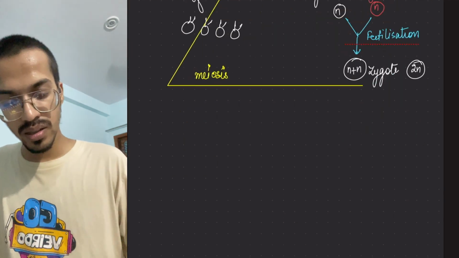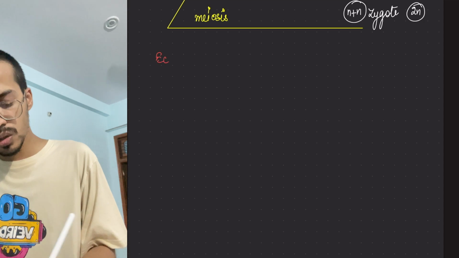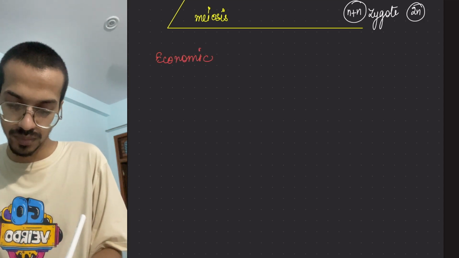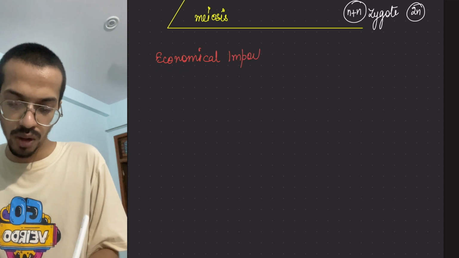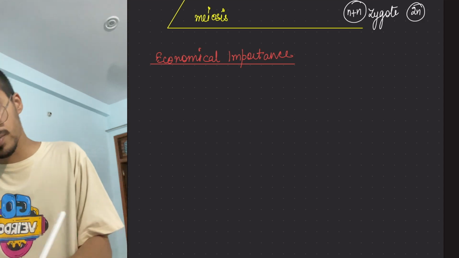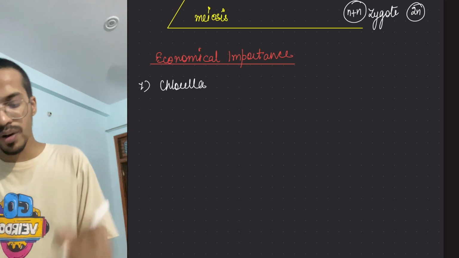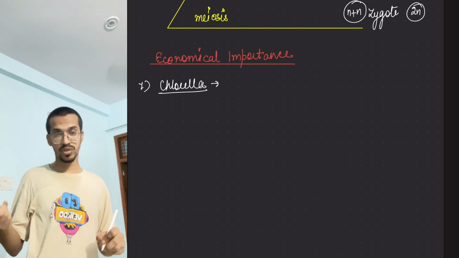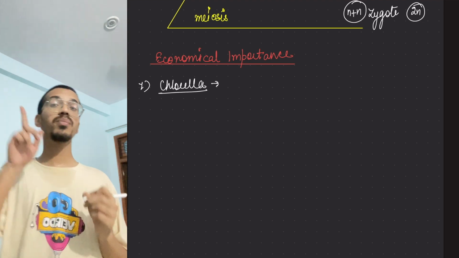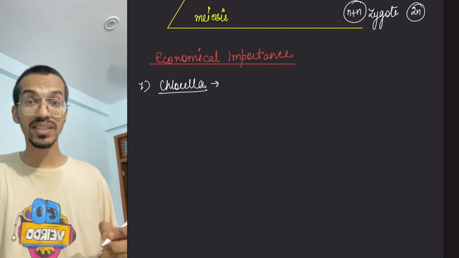Now let's quickly go through the economical importance of algae. Although we have discussed almost everything, here we're just revising the important ones. Number 1 is chlorella. Now chlorella is a high protein source, so people eat it. And after that, spirulina. It is a blue green algae. This is being highly consumed for a high amount of protein, so it is a superfood.